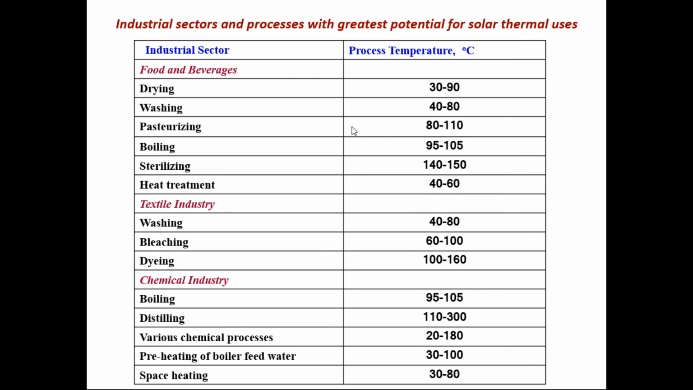And these are the industrial sectors where these technologies and the application of process heat are required, like food and beverage, where the applications are drying, washing, pasteurizing, boiling, sterilizing, heat treatment, and these are the temperature ranges required for those processes. Similarly, in the textile industry, chemical industries, or many other industries where the temperature range is below 250 degrees, these technologies can be fitted very well.